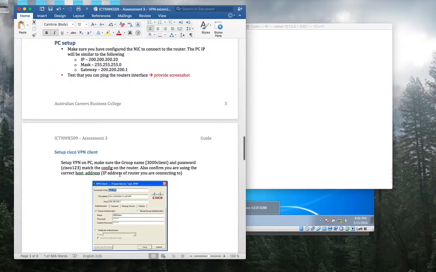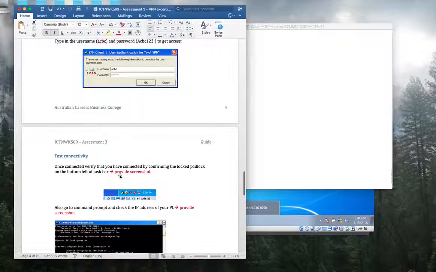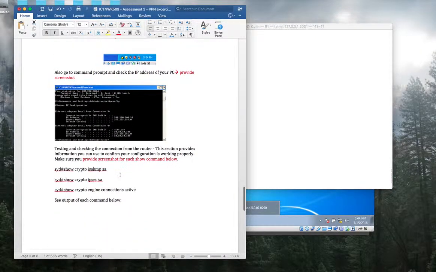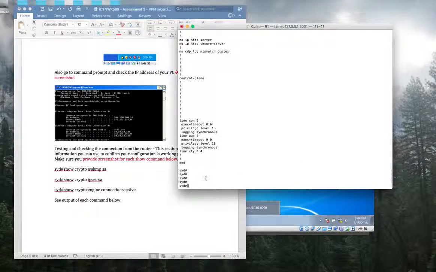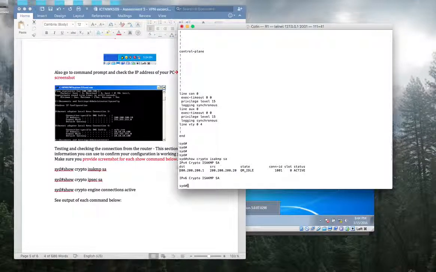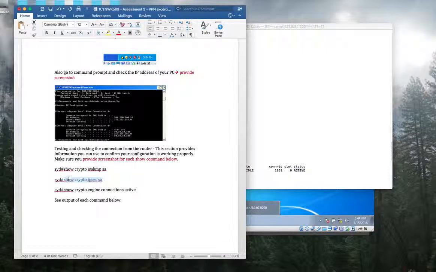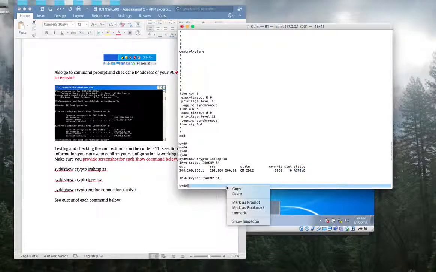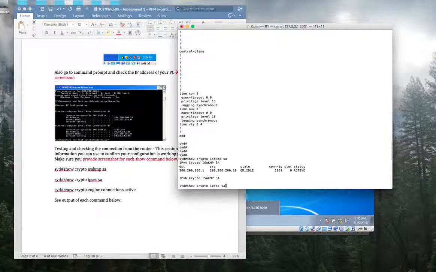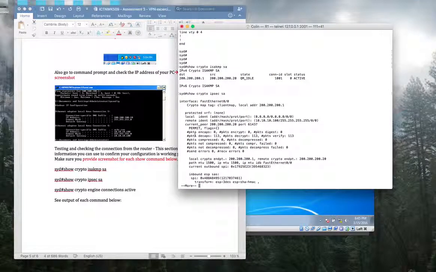There's a command line to test your VPN connections. Here, the first one is show crypto isakmp sa, right? Enter. Yeah, destination is this, source is here, and currently active. Good. Now, as you can see, have a look here.